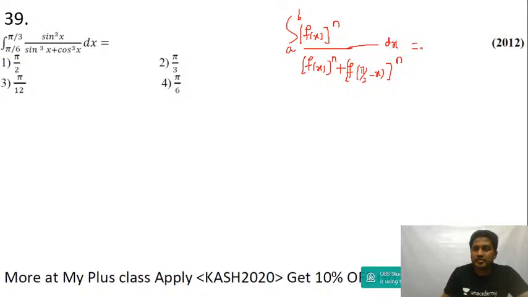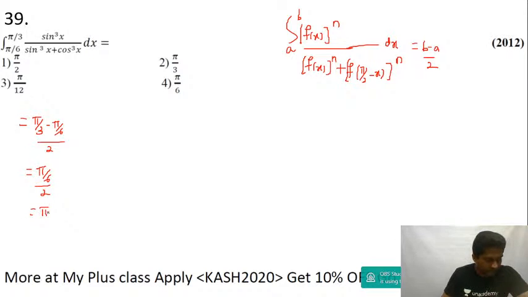Answer will always be equal to b minus a by 2. So this answer will be equal to pi by 3 minus pi by 6 divided by 2. Pi by 3 minus pi by 6 is pi by 6, divided by 2, that's equal to pi by 12. Answer pi upon 12. Answer is option C.